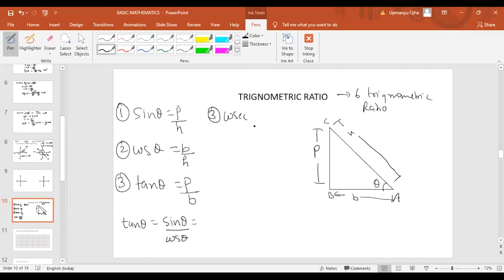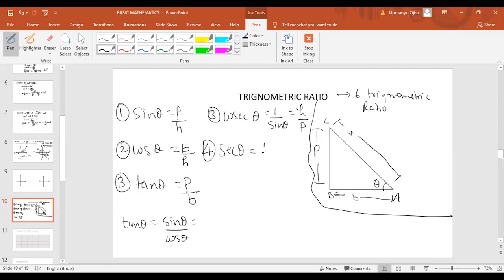Next is cosecant theta. Cosecant theta is basically the inverse of sine theta. So its value will be hypotenuse by perpendicular. Now the next one is secant theta. Secant theta is the inverse of cos theta, whose value will be equal to hypotenuse by base. So secant theta is the inverse of cos theta, and it is the ratio of hypotenuse by base.